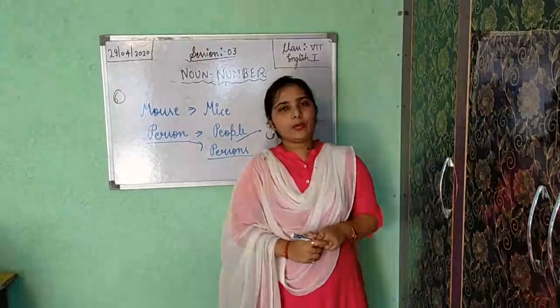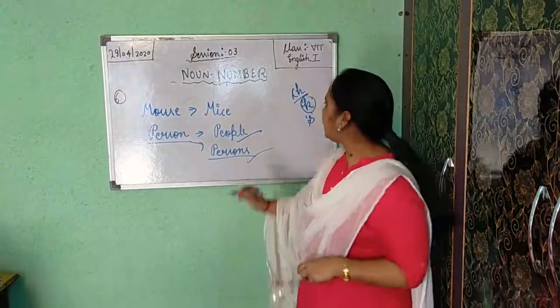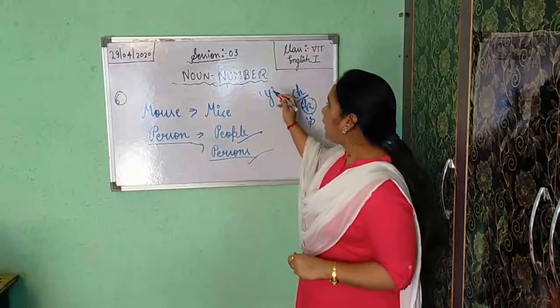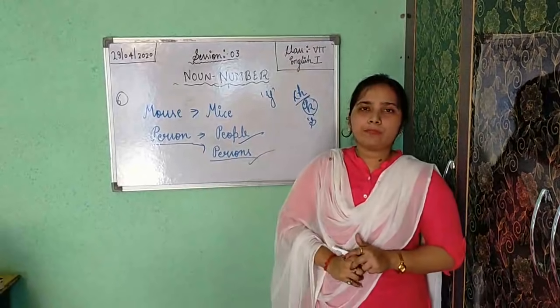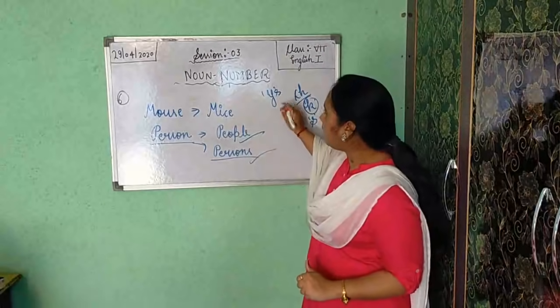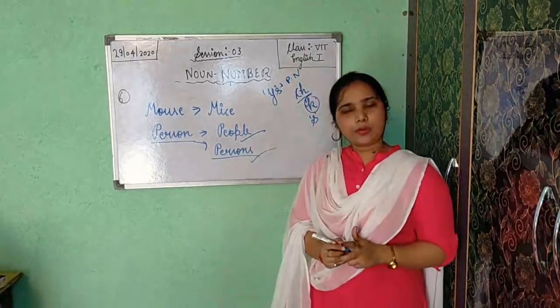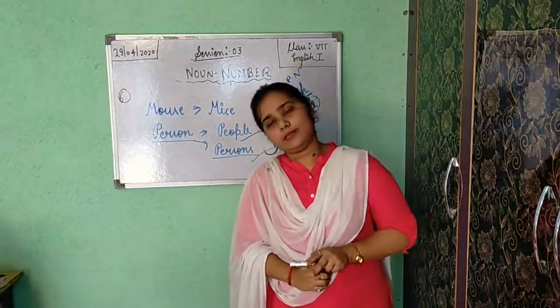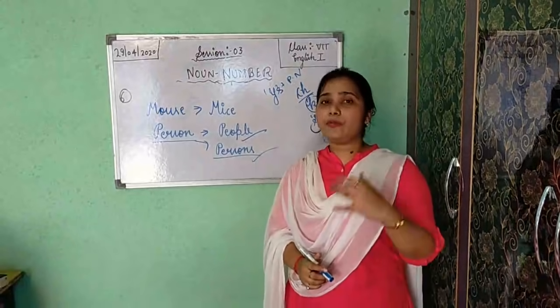Now the second rule I have told you: if at the end of the word you get y, but before y you get any vowel, what will you do? You will add only s. After y you will add only s for making plural number. Okay, boy changes into boys, toy changes into toys, way changes into ways.